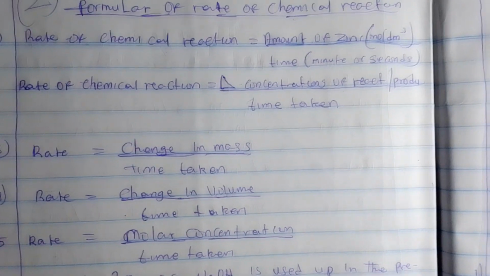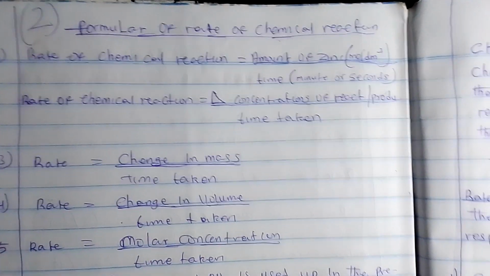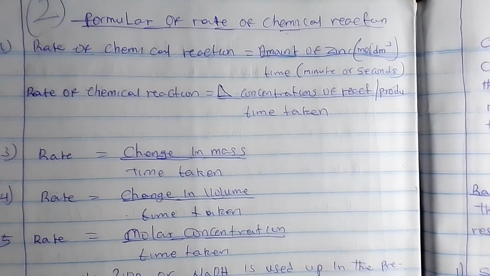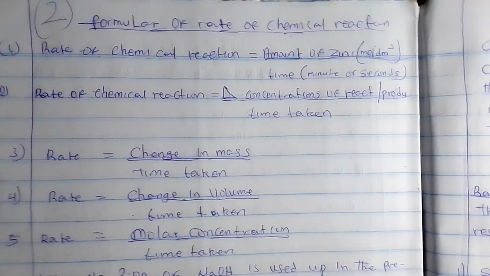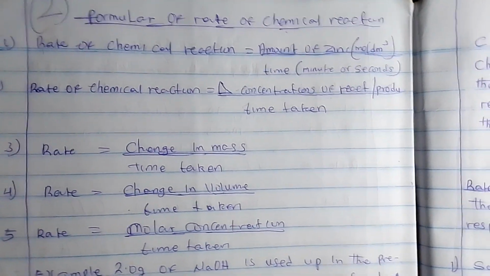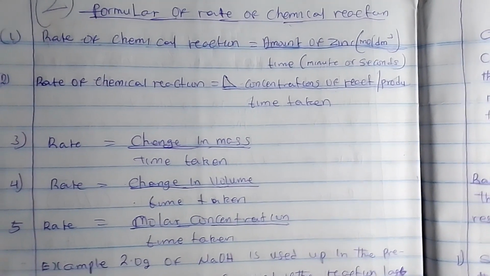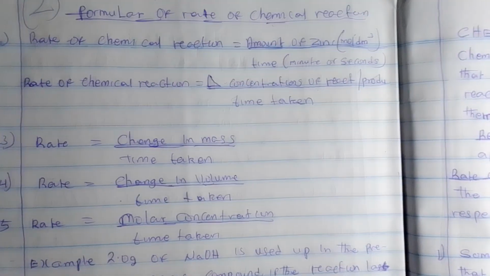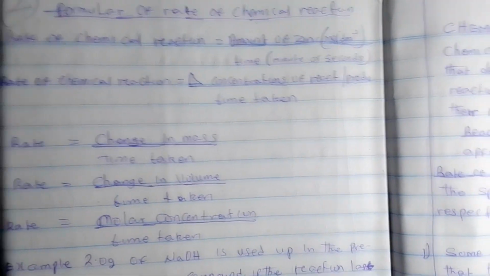Now as you can see, number one, rate of chemical reaction is just like amount. You know amount, that is what? That is amount of zinc all over time taken. Another, number two, is what? Rate of chemical reaction is the change in concentration of reactant.